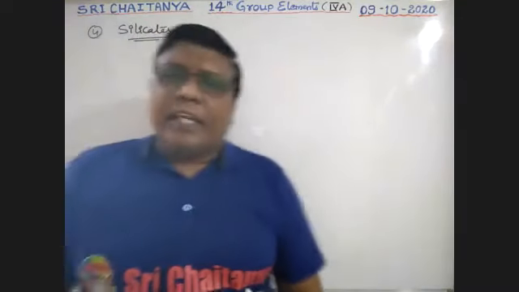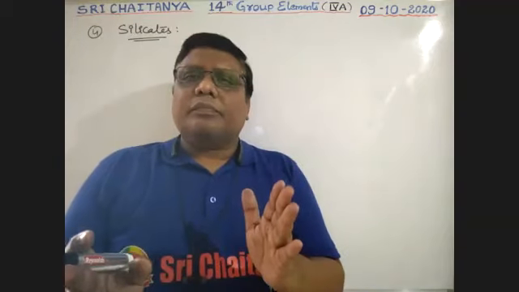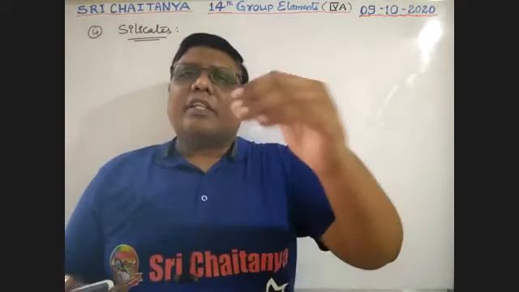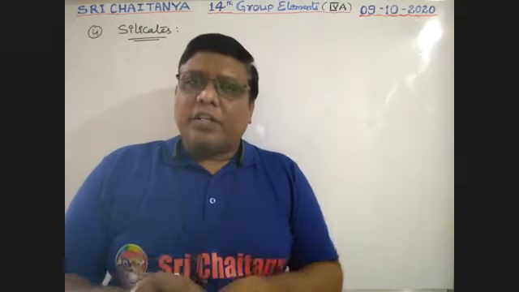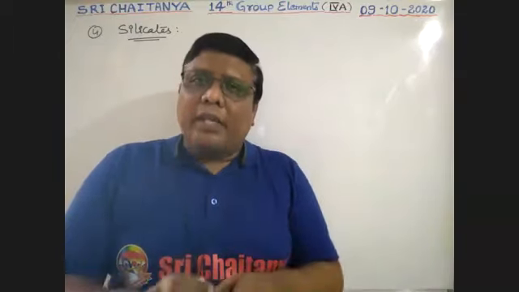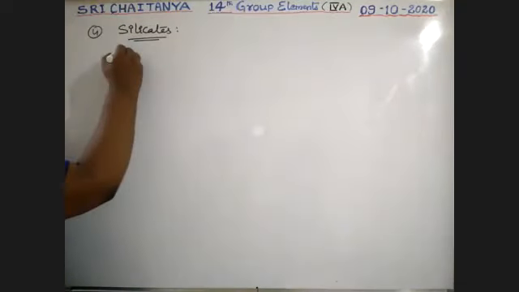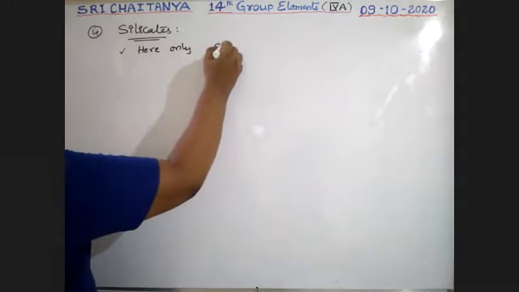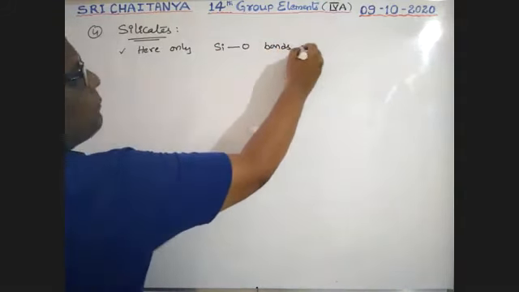What are these silicates? In silicones, silicon with oxygen and silicon with carbon bonds are there. But in silicates, only silicon with oxygen bonds are available.